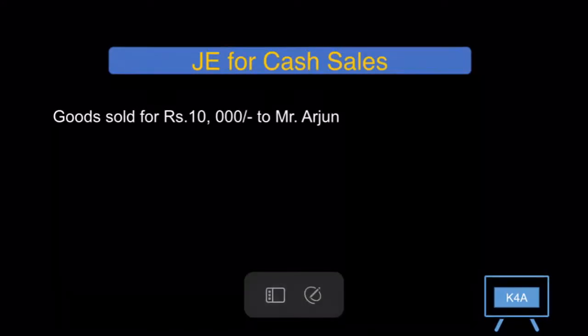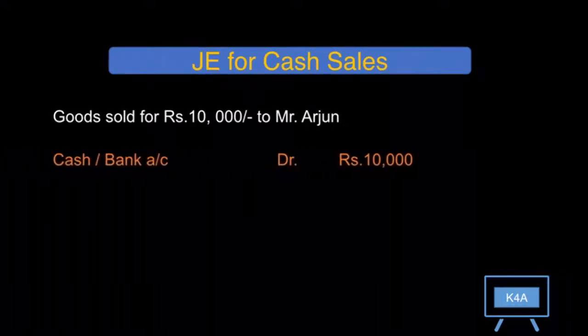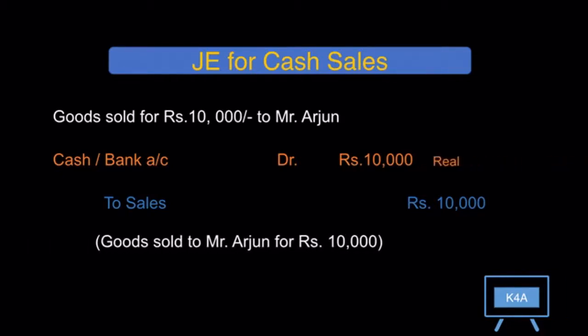Now we will look at the same entries from sales perspective. Goods sold for Rs 10,000 to Mr. Arjun and the entry is cash account debit to sales account, 10,000 each. We have debited cash account because cash account is a real account and the golden rule for real account is debit what comes in and credit what goes out of business. In this situation, cash has come to the business, hence we have debited it.